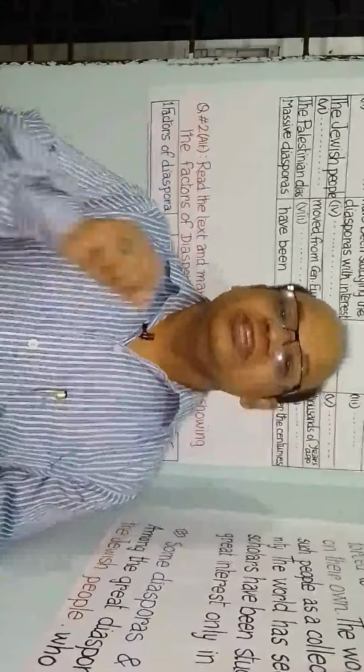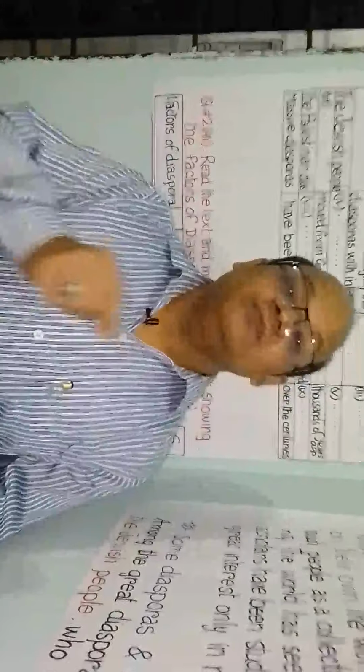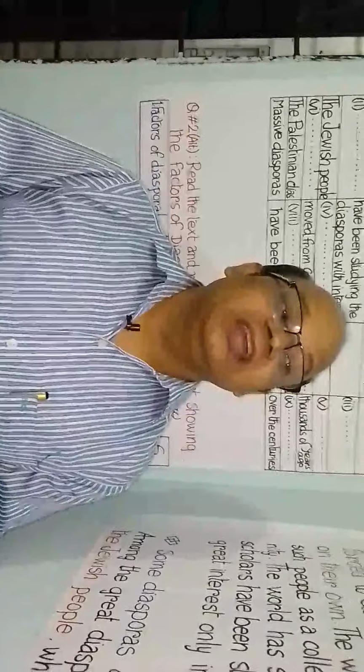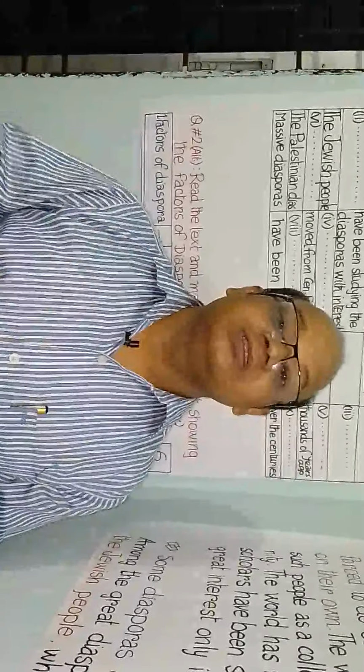Then as a topic sentence you can write down the definition of diaspora, and in the body you can write the different names of diaspora and their description with causes. And at last you will conclude the paragraph with a concluding sentence.